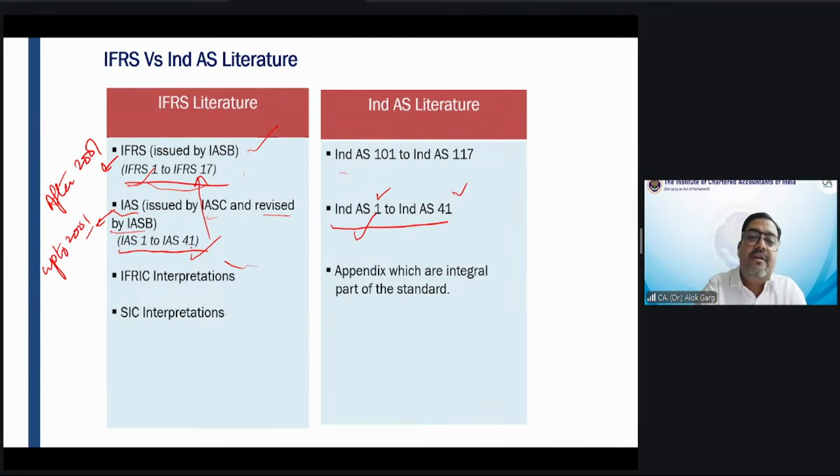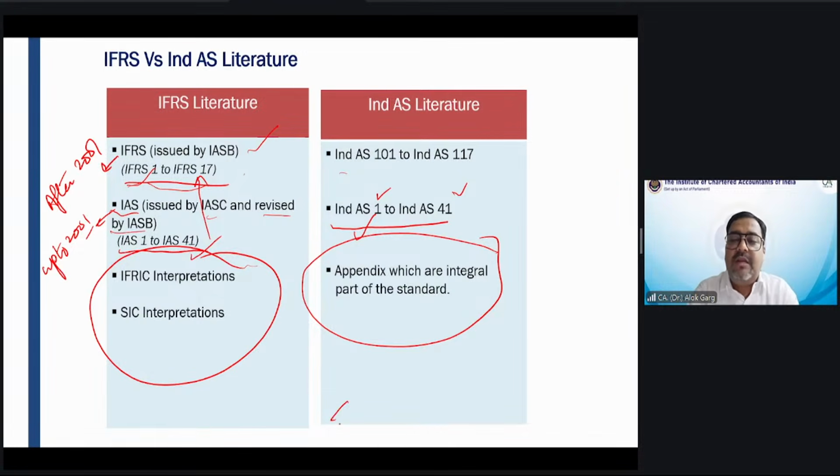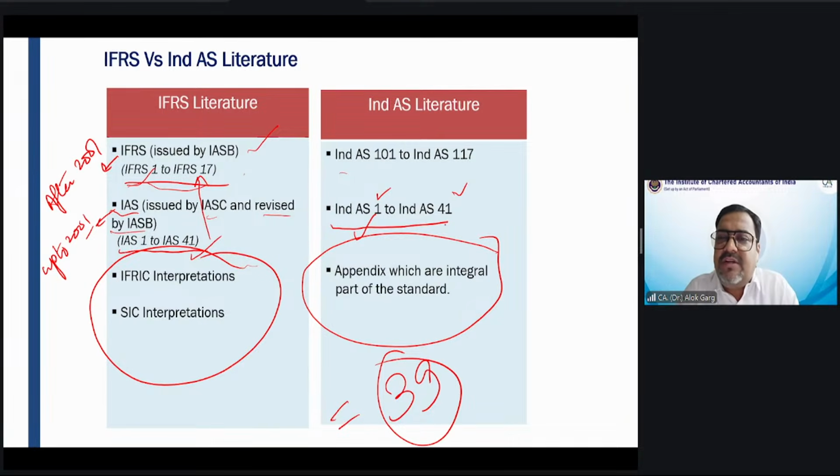And friends, whatever interpretations are there, we did a great job here. We pulled all those interpretations into the specific Ind AS, at the bottom of the specific Ind AS. We have given the respective interpretation in the form of an appendix at the end of every standard. So this is the literature. In total, we have notified 39 Indian Accounting Standards. Sir, you are saying 39 Indian Accounting Standards, but here it is 41, 117. Not to worry, let me show you something in an Excel file.